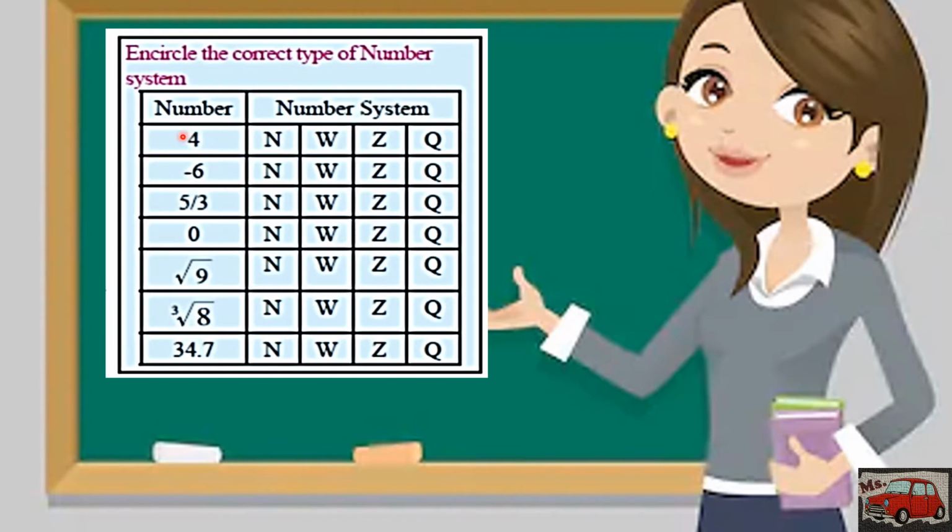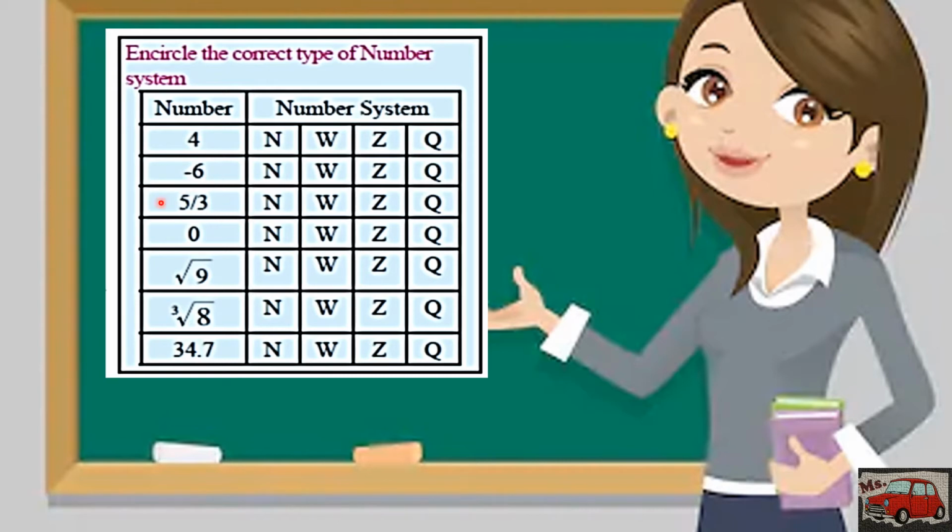Si 4, that is a natural number or counting number, right? That is also a whole number, an integer, and a rational number, kasi pwede nating i-turn into fraction to, right? How about negative 6? Is this a counting number or natural number? No. Is it a whole number? No. Is it an integer? Yes. How about rational number? Yes, I can turn this into fraction that could be negative 6 over 1.